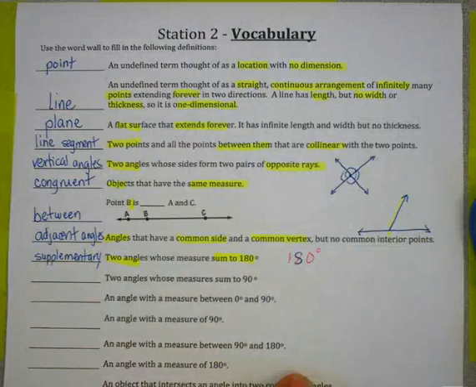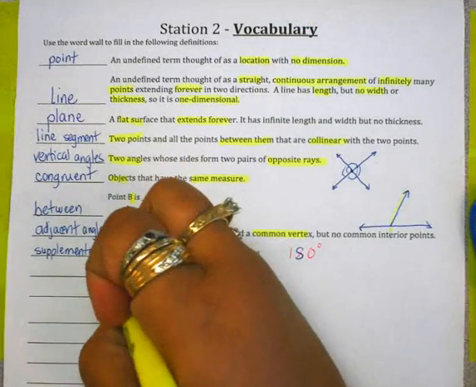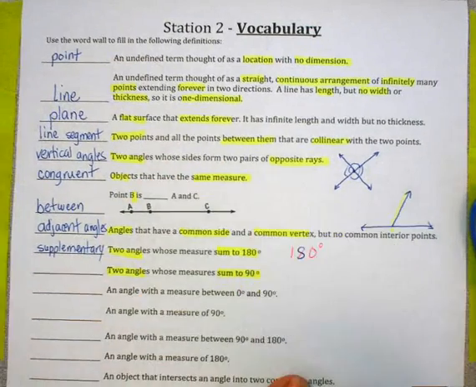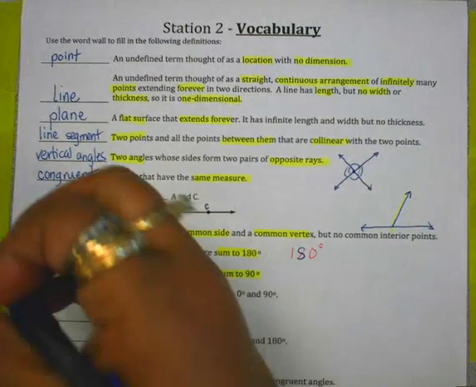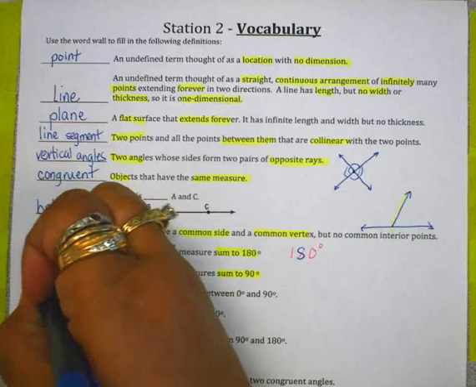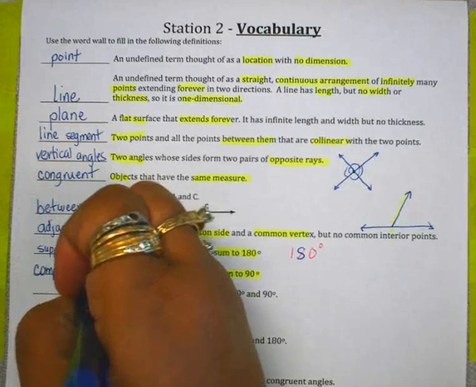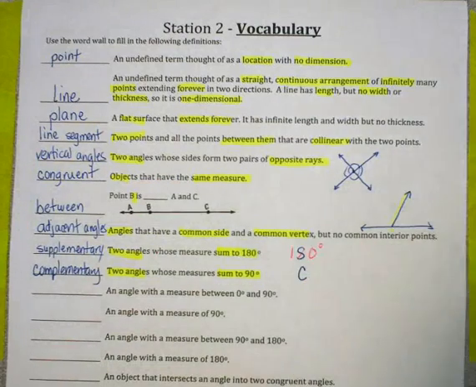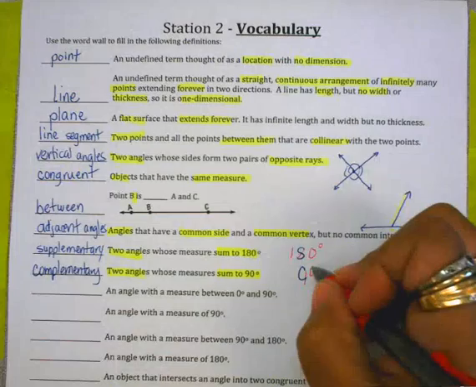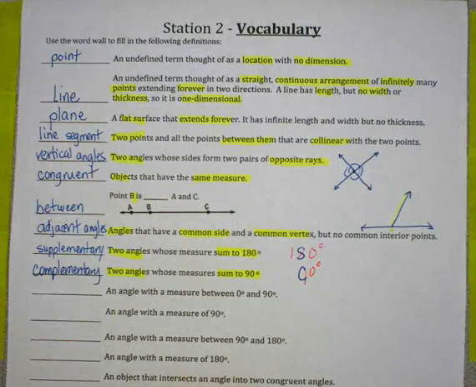Supplementary adds to 180. What is the name of two angles whose measures sum to 90? Complementary. And just as we did the S, if you take the C, that C can easily be converted into 90 degrees. That's how I remember.